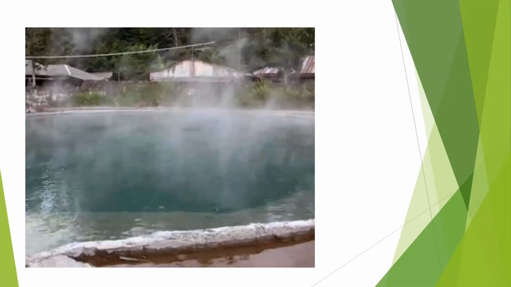Even hot springs. Now what basically are hot springs? Hot springs are basically water coming from the earth's crust. Now we know the temperature in the earth's crust is very high, so the rocks in that area become very hot. So if water percolates into those rocks, because of the hot rocks, the water becomes very hot, and that water comes to the surface.